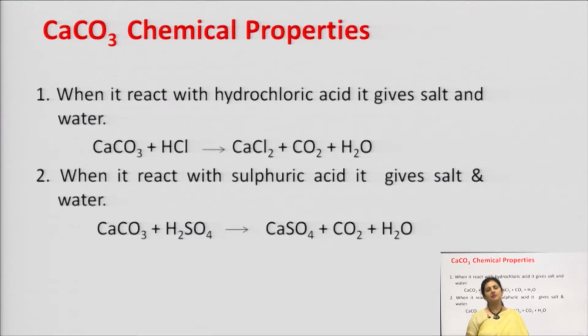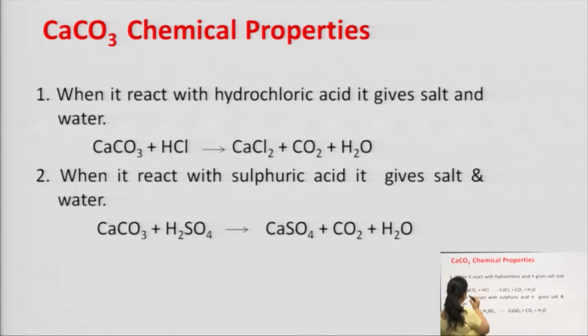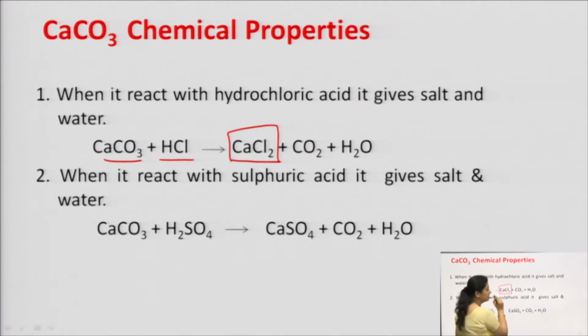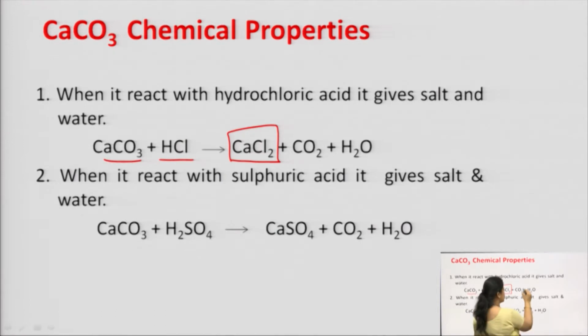Now, the chemical properties of calcium carbonate, the most important, we are going to discuss here. Calcium carbonate when reacting with hydrochloric acid gives salt and water. Let us see how it does that. Calcium carbonate reacts with HCl to give calcium chloride, which is a salt, and the gas carbon dioxide. Water is the byproduct here.